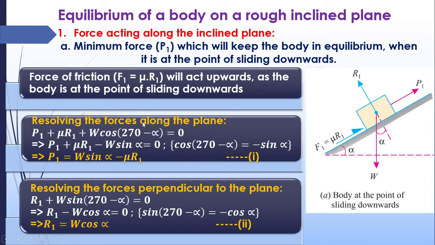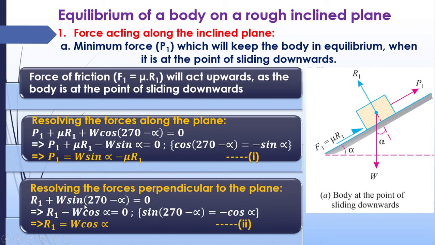Although this W is in opposite direction, no need of putting that negative sign here because we are taking the correct angle. So we can take it positive itself, and by converting it into actual trigonometric conversions, we will get the negative sign by itself. And this will come to be P1 plus mu R1. W cos 270 minus alpha will be equal to minus sin alpha. Cos 270 minus alpha is minus sin alpha. So we are applying that equal to 0. So you will get P1 is equal to W sin alpha minus mu R1.